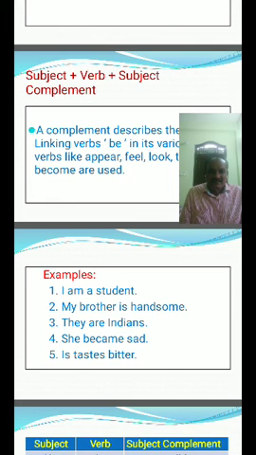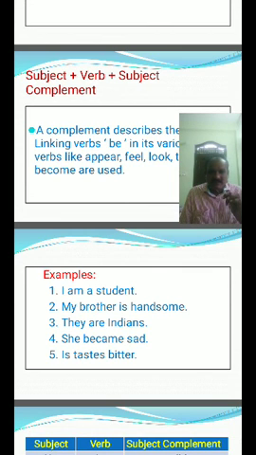They are Indians. She became sad. It tastes bitter. A typographical mistake is there, you have to read it as 'became' instead of 'become'. It tastes bitter. I am a student.